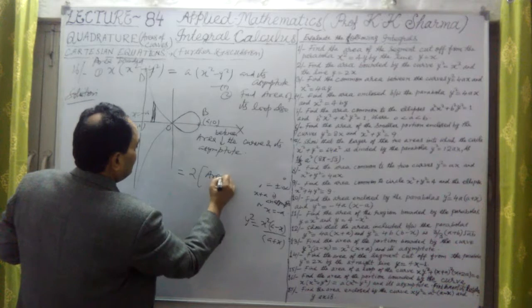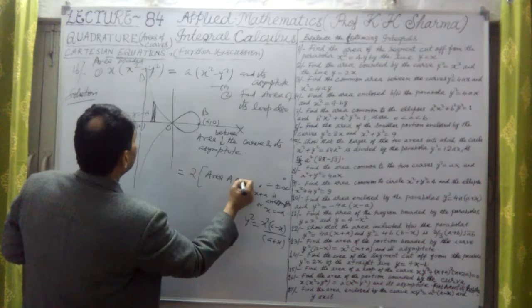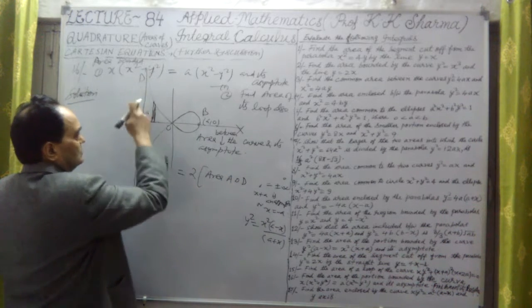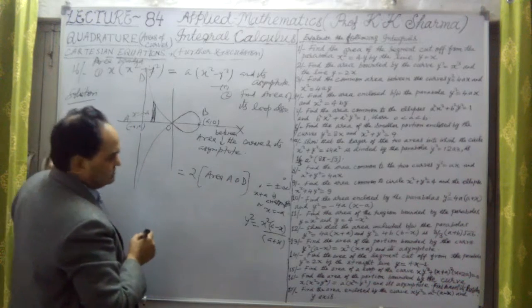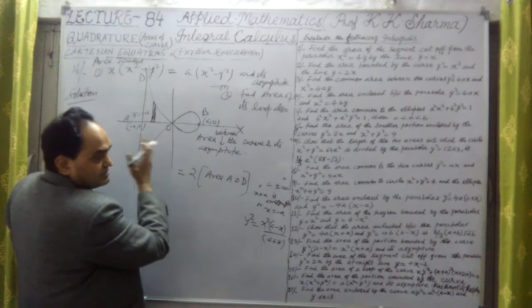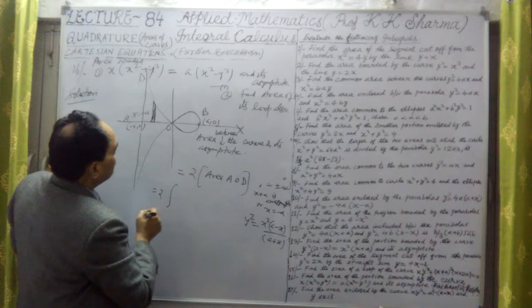Twice the area AOD will give us the area between the curve and the asymptote. So this is twice. What is area AOD?